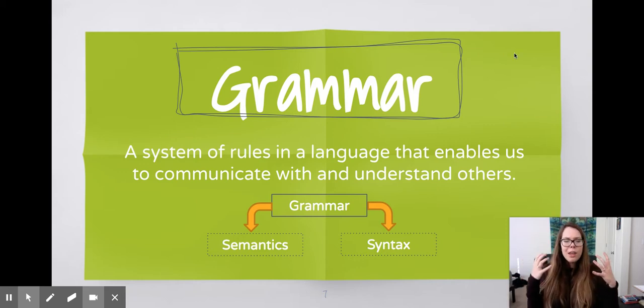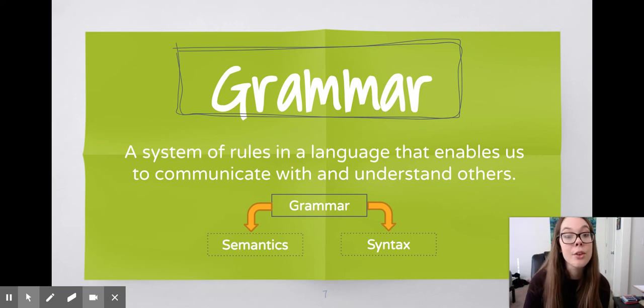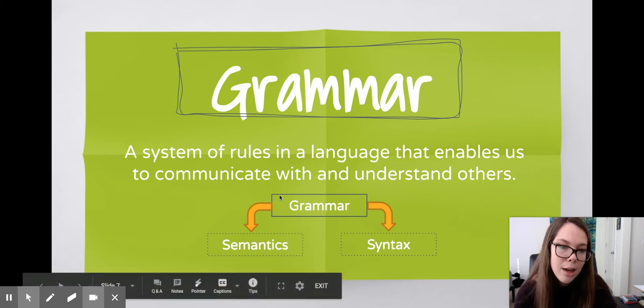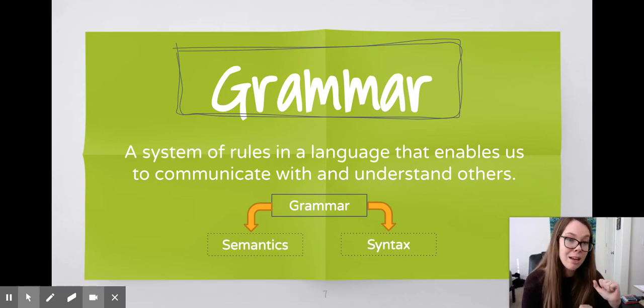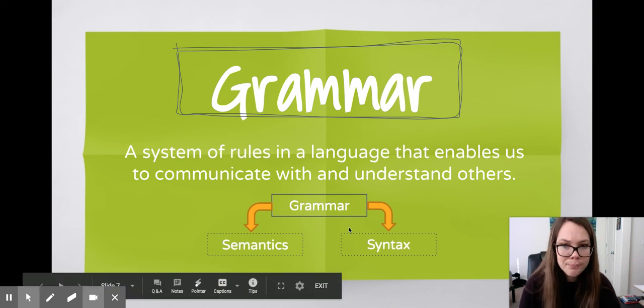And we have to have rules in language, or else it would be too chaotic. So grammar is a system of rules in a language that enables us to communicate with and understand others. Grammar is the rules of a language and how we structure it and how we talk about it. And within grammar, we have 2 sub little headings. We have semantics and syntax, and they do 2 different things within our grammar structure, because grammar is our rules of a language.